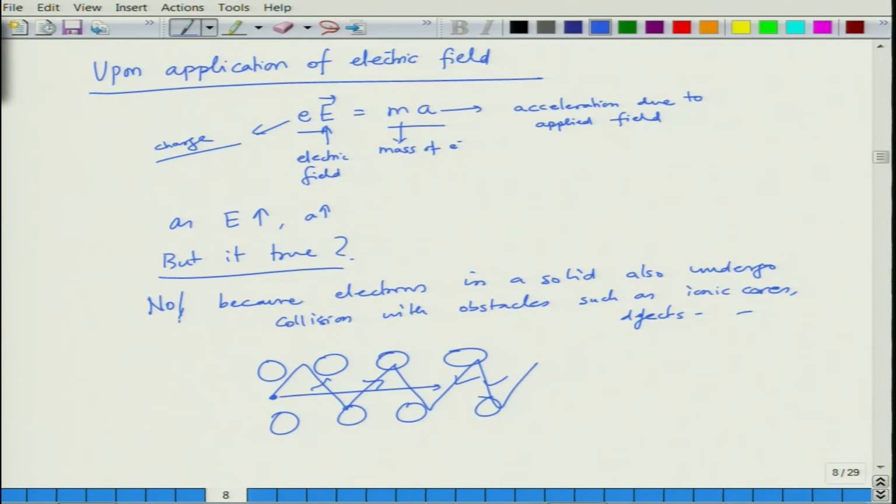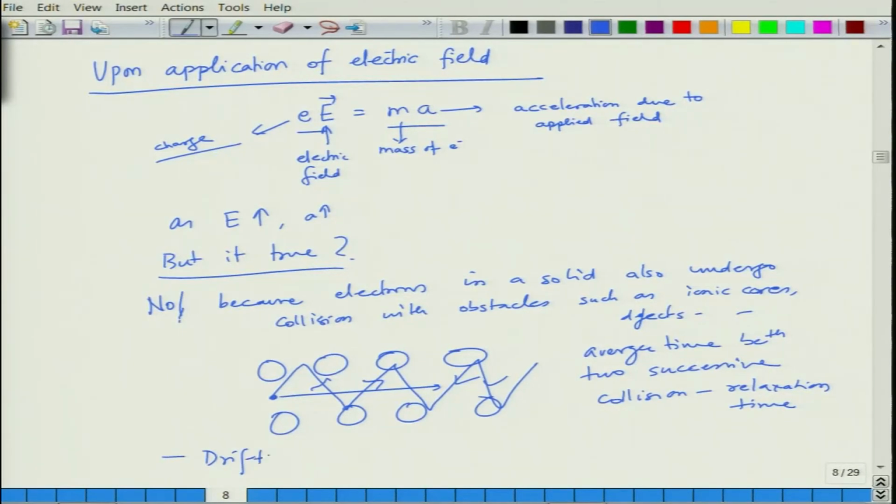So you can average it out and say that there is an average time between two successive collisions that an electron undergoes, which is called the relaxation time. Because of this balance between acceleration and the deceleration caused by collisions, the electron achieves a velocity called the drift velocity.